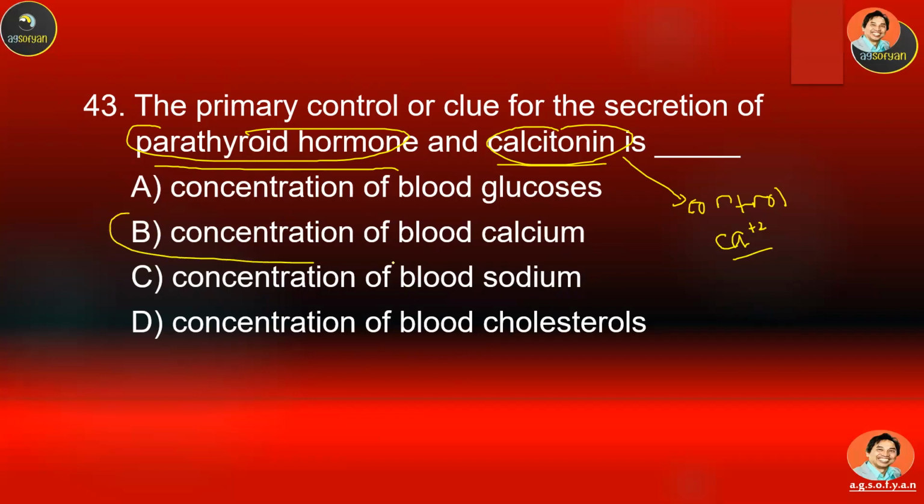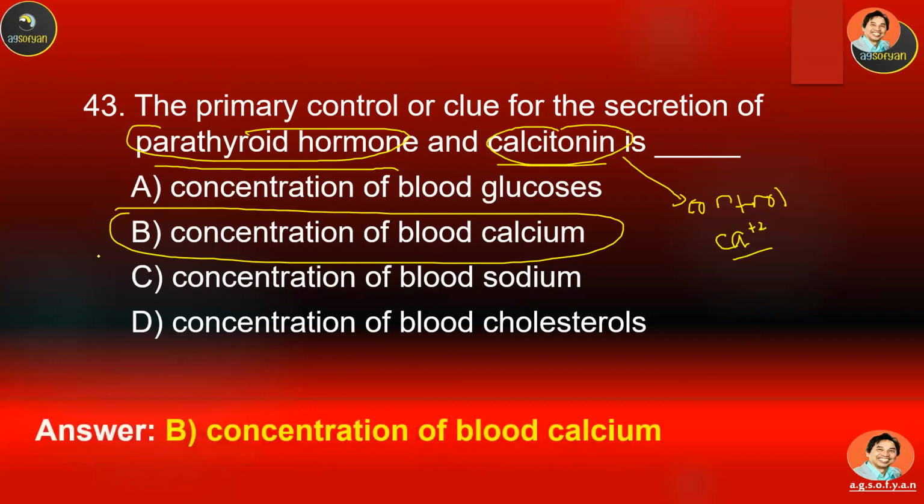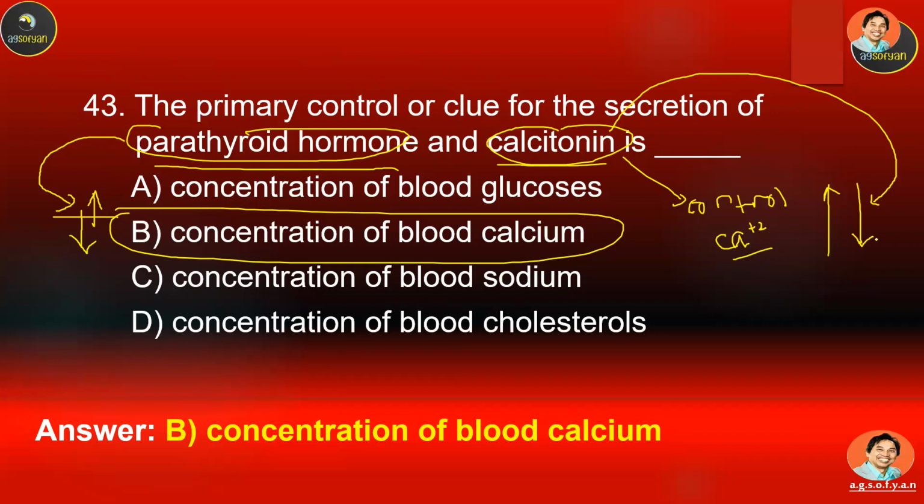It's going to be the calcium concentration in the blood. If the calcium concentration is low, for example, then PTH will be produced to increase the calcium concentration. Therefore, it will be balanced. If the calcium concentration in the blood is too high, then calcitonin will be released to reduce that calcium concentration in the blood. It's going to be balanced.